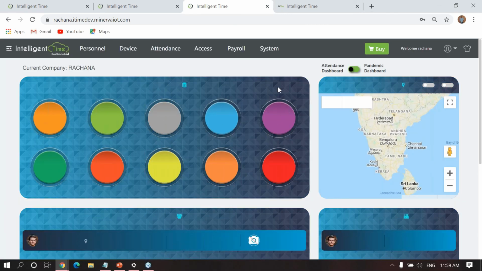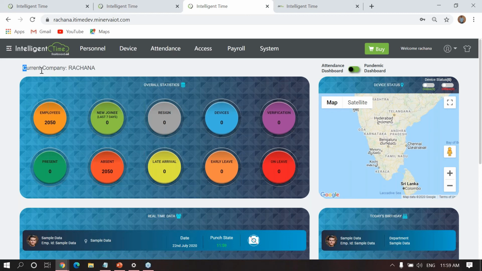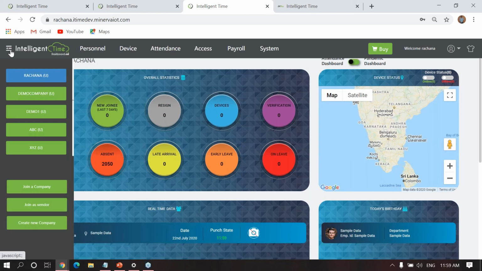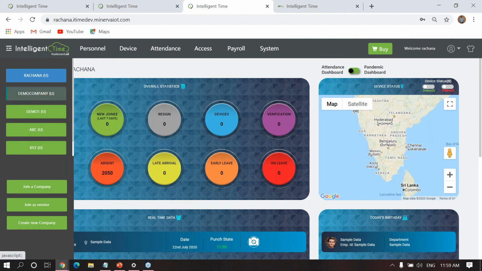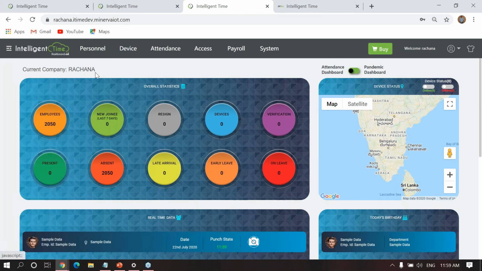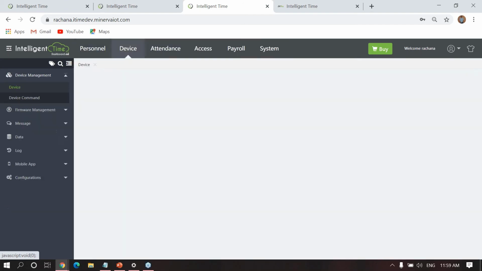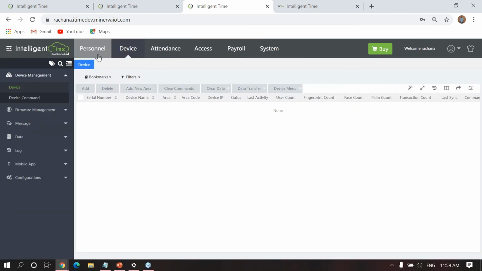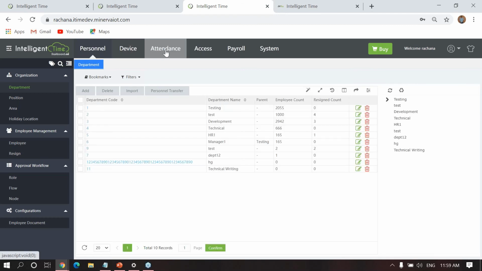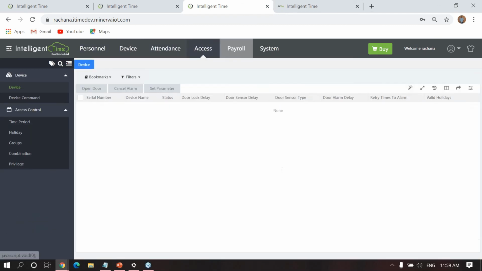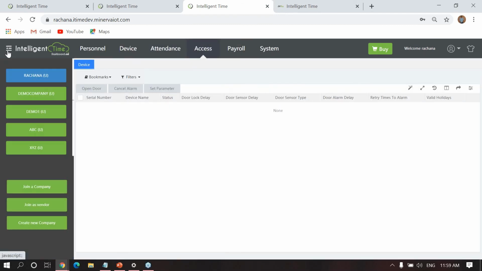Yeah, so this is the other company. Okay, the company name is Rachana. If I click this one, you can see there are multiple companies. So that means under Rachana, this many companies are there. Okay, so Rachana we can assume is our own company. So that's why I'm getting all these operations, right? Personal device. This is my own company. I have to maintain all the personal details, attendance reports, everything, right? So that's why all these options are visible.